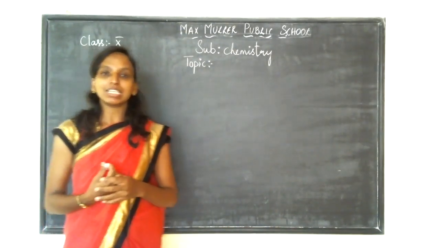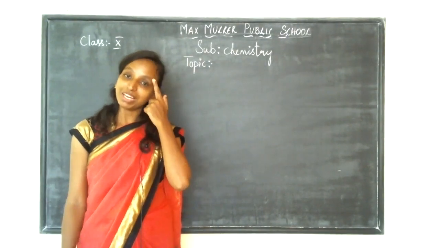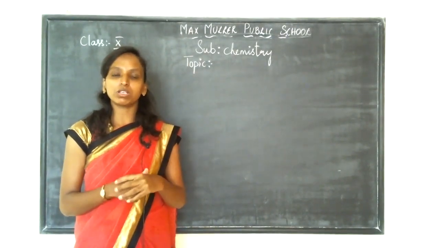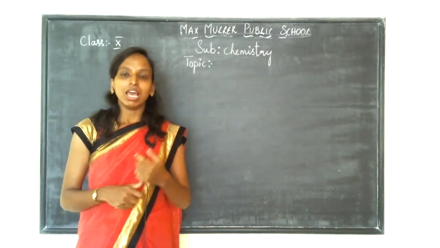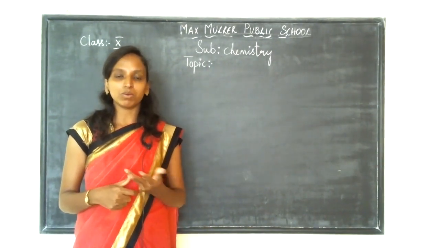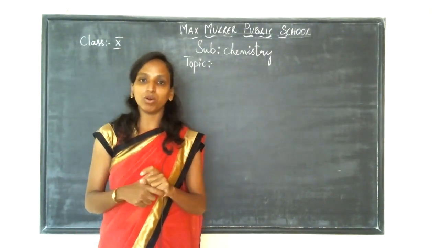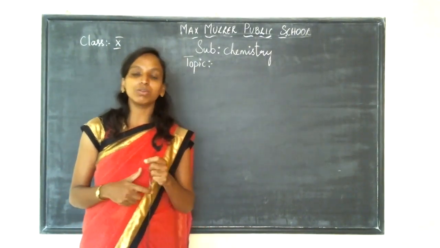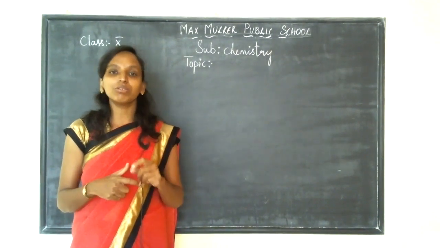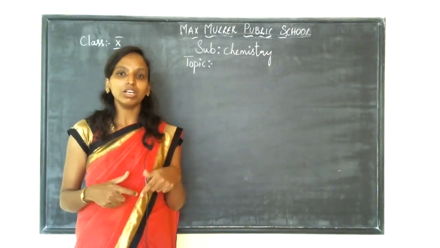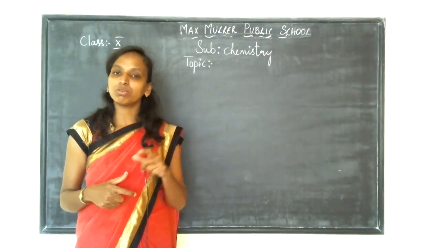And in your last class, we discussed some of the basic things of chemistry, right? That means we discussed the definitions of atoms, elements, molecules, compounds, and how to write the name of a compound. I told you to practice how to write the name of a compound and its symbols. If the name is given, you have to know how to write the formula. If the formula is given, you have to know how to write the name of it.